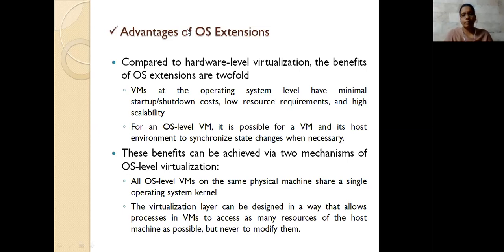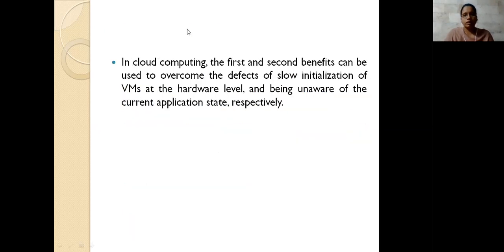Next, regarding these benefits, we have two mechanisms. The first one is that the same physical machine shares a single operating system kernel. The other is that the processes using this go to the host operating system and access all the processes there. These benefits we described are in cloud computing.